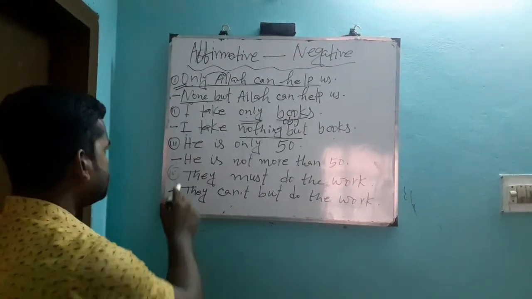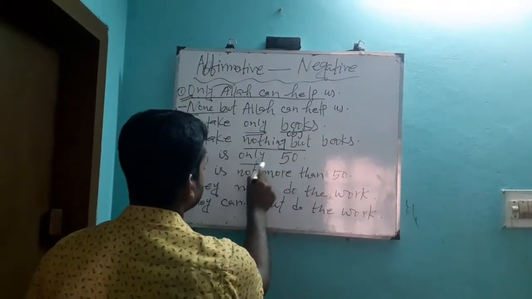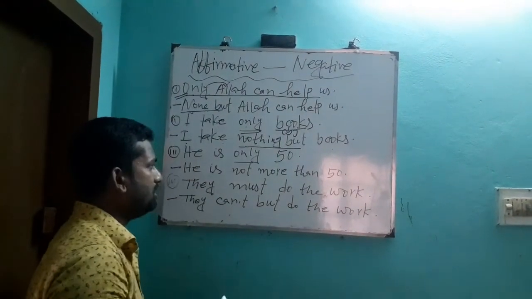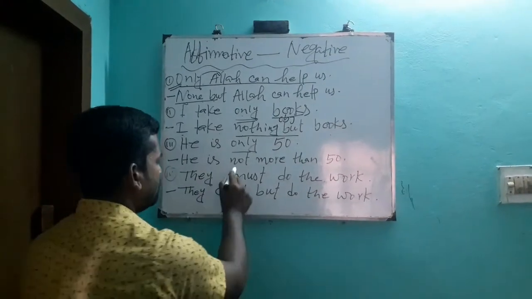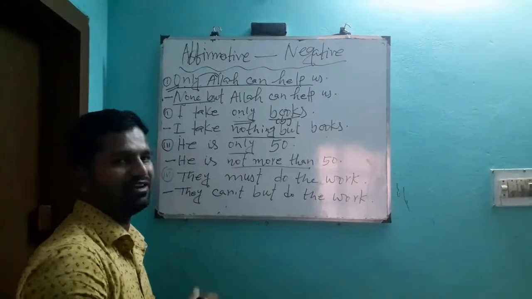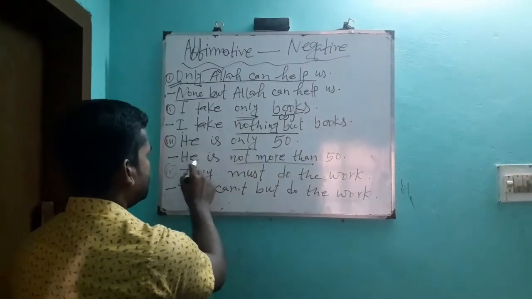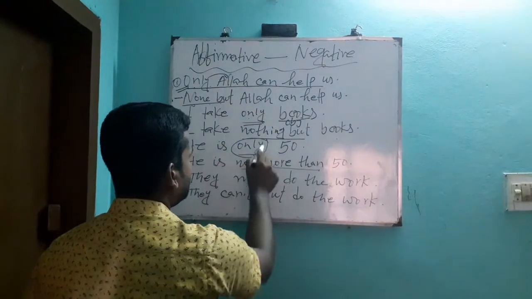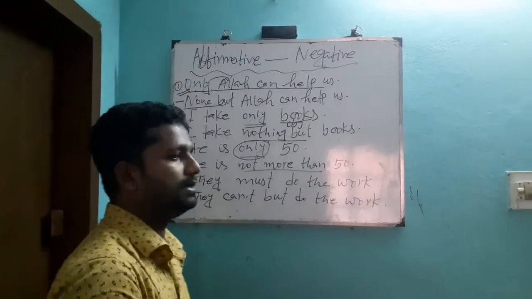Next example. He is only 50. Here only signifies actually 50. 50 means actually age. If only signifies age or number, then you should use not more than or not less than for changing into a negative sentence. So you write down here, he is not more than 50. Instead of only, you write down here not more than. Now it turns into a negative sentence.